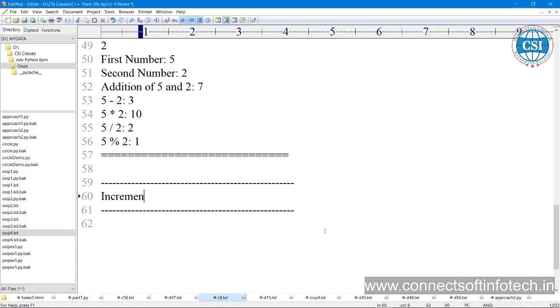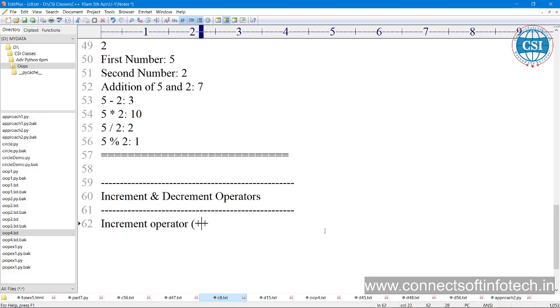Increment and decrement operators. First we are going to see the increment operator. What is the increment operator? Plus plus.